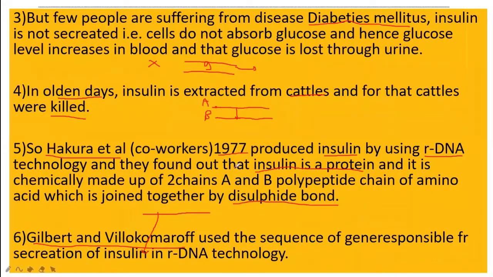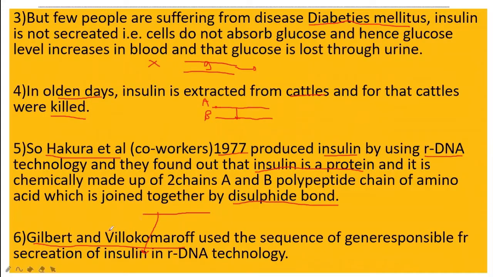Hakura was the first person to describe the structure of the protein. According to Hakura, this insulin is made up of two polypeptide chains, A polypeptide chain and B polypeptide chain. And these polypeptide chains are joined together with the help of a disulfide bond. A polypeptide chain is made up of amino acids.